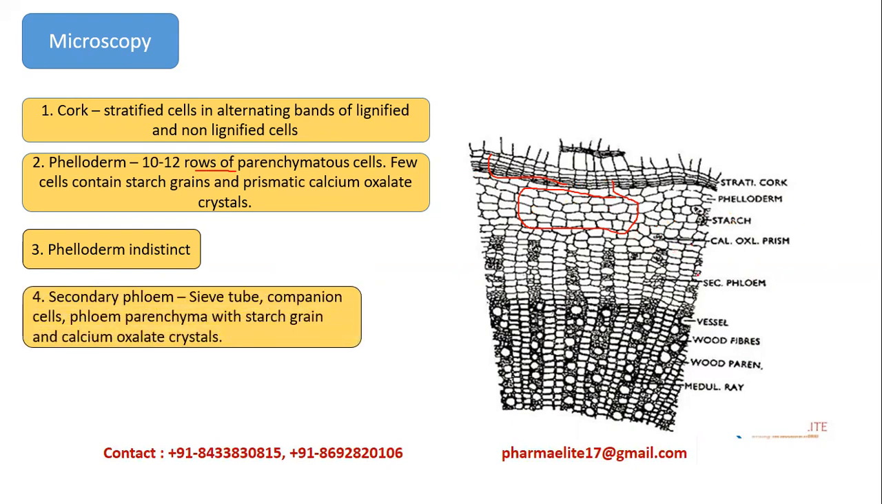It also consists of a secondary phloem. Here you can see the secondary phloem, which consists of sieve tubes, companion cells, and phloem parenchyma with starch grains and calcium oxalate crystals. These are the other characters: medullary rays and wood fibers.